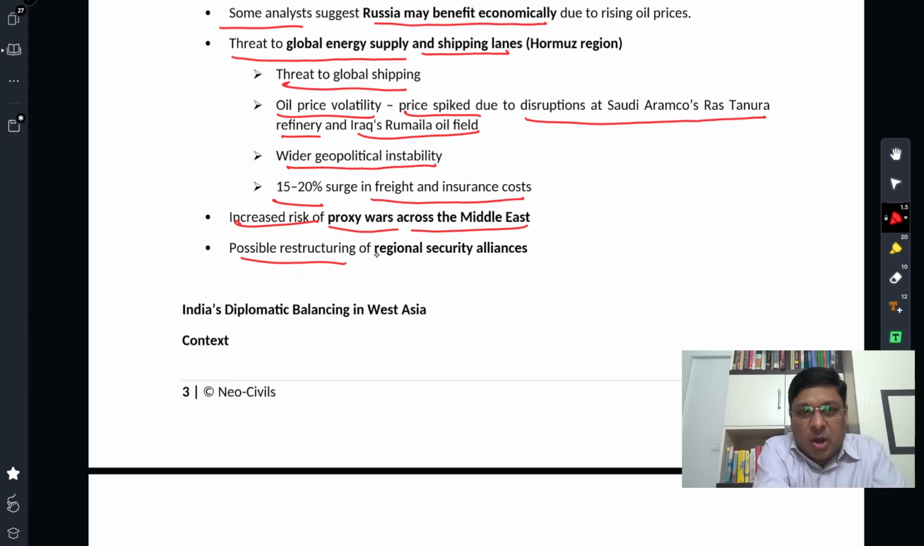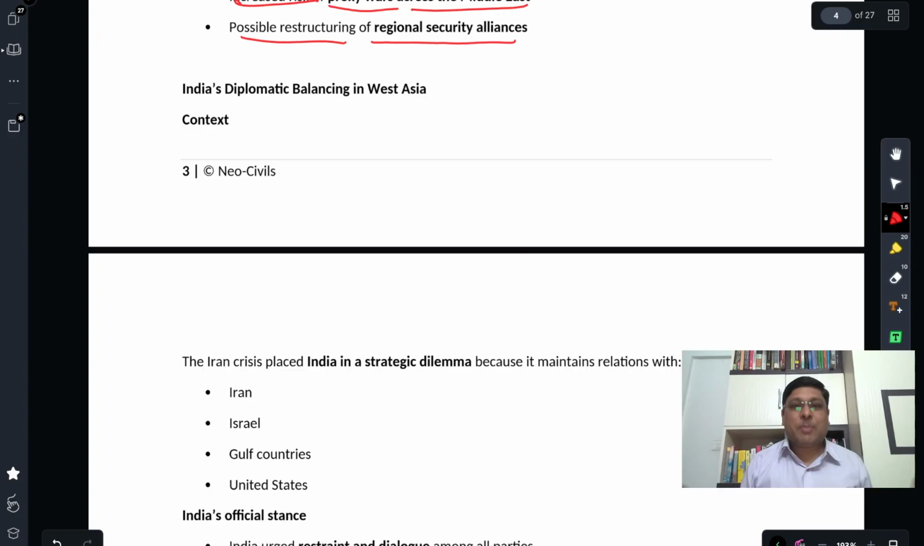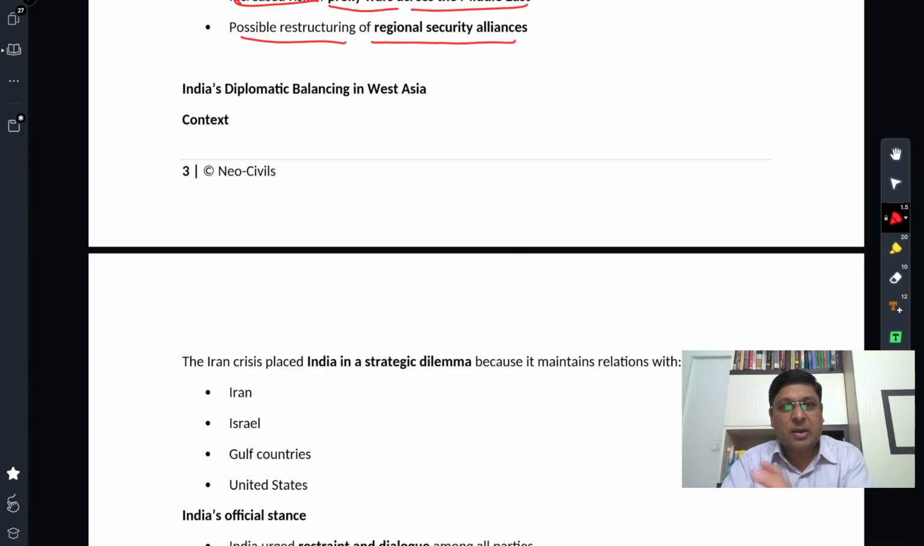Possible restructuring of regional security alliances. There have been lots of developments in the Middle East in the last few months. The Assad regime was overthrown, and Assad was an ally of Iran. Iran had an entry point through the Assad regime in the Levant region, right? So all these things are now disturbed. What would be the new equations, regional and global, based on the developments in West Asia, is something we are supposed to look forward to. This is what has happened in brief. I would discuss this in detail in the next lecture.